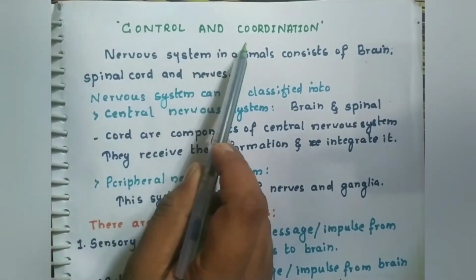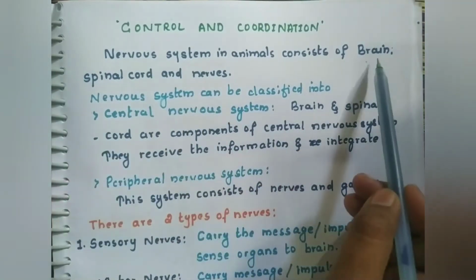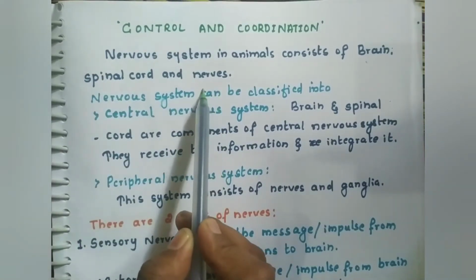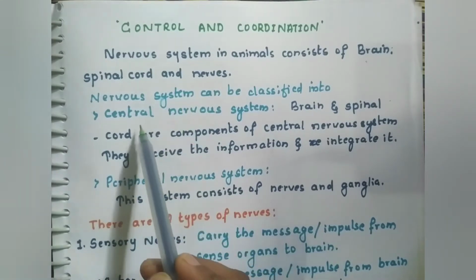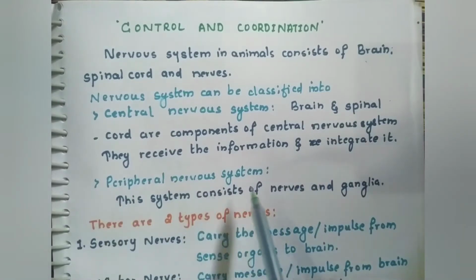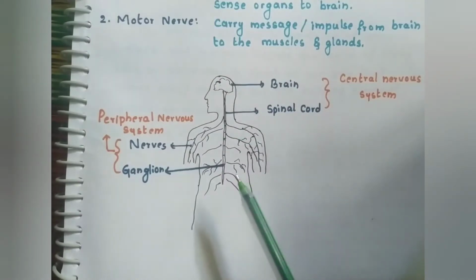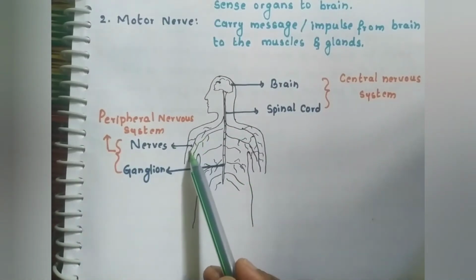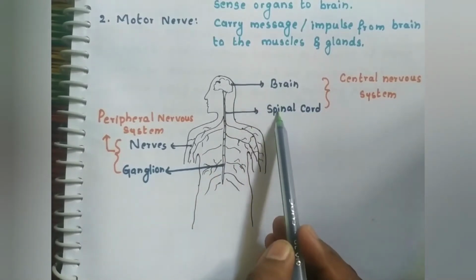This control and coordination is done by the nervous system. The nervous system consists of brain, spinal cord and nerves. It can be further classified as the central nervous system, which consists of brain and spinal cord, and the peripheral nervous system, which consists of ganglia and nerves. I have drawn here the types of nervous system.